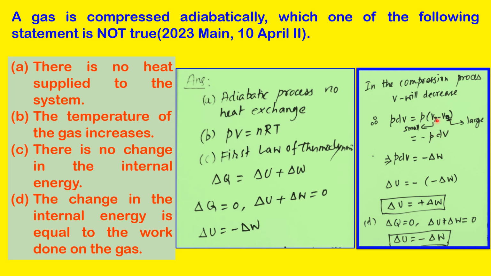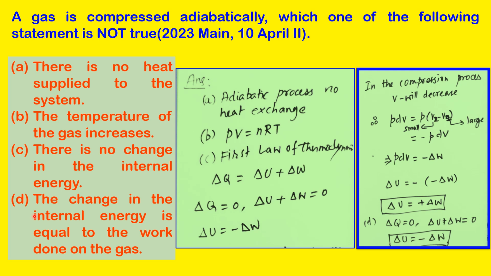V2 is small and V1 is large, so this will be negative, a negative change in volume. Therefore P dV is negative, and work done is also negative. So the change in internal energy is equal to minus of minus delta W, so delta U is equal to plus delta W. There is a change in the internal energy that is equal to the work done.